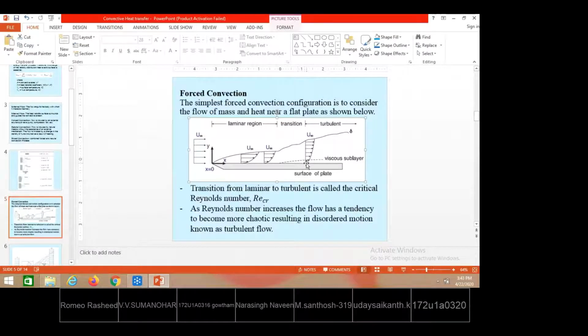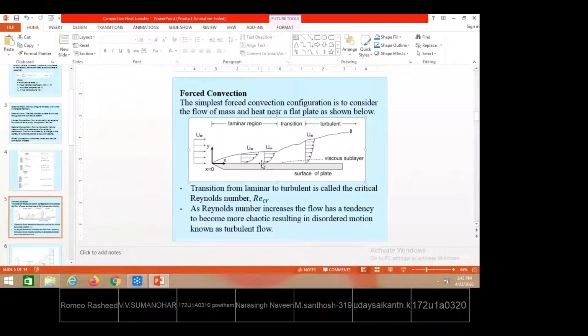Here the velocity change takes place continuously from 0 to u infinity. If the normal or vertical direction is taken as y, and the direction along the plate is taken as x, then we have the velocity gradient, du by dy. A change of velocity in the vertical direction means a velocity gradient is there. So there is a continuous change of velocity as the vertical direction changes.